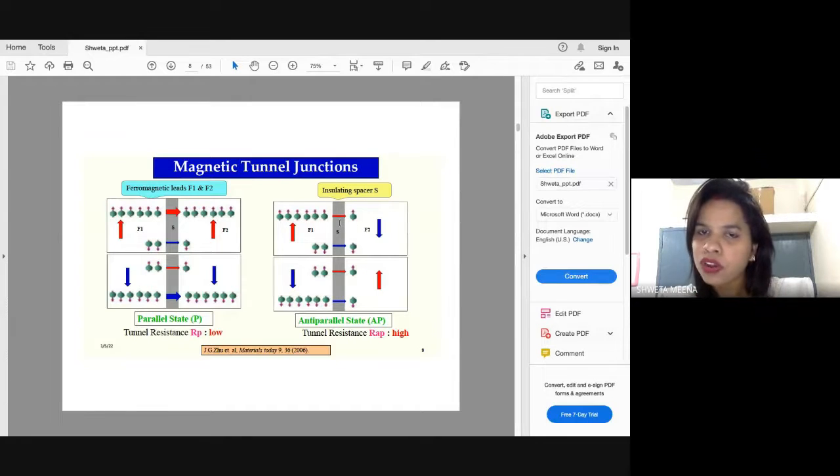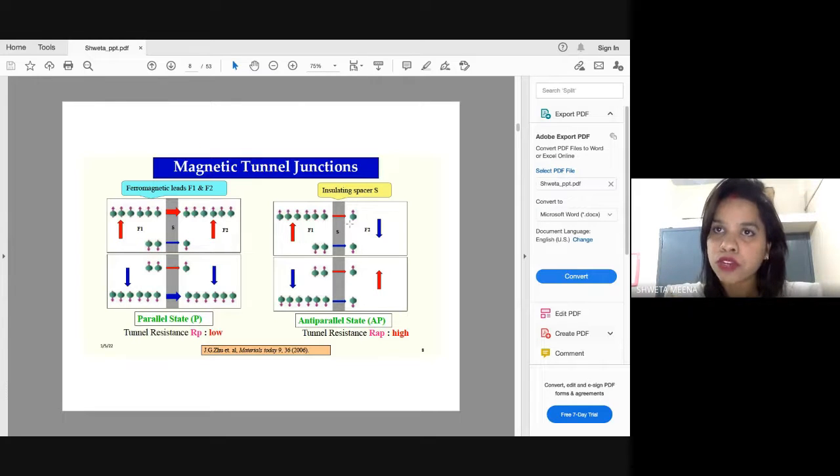Hardly, maybe out of the 6 electrons shown, out of 6 upspin electrons trying to tunnel through this insulating barrier, only one is able to pass through and go here, because heavy resistance is encountered due to the opposite magnetic moment direction. So when the moments are anti-parallel to each other, the resistance of the device is very high and the current is very low.